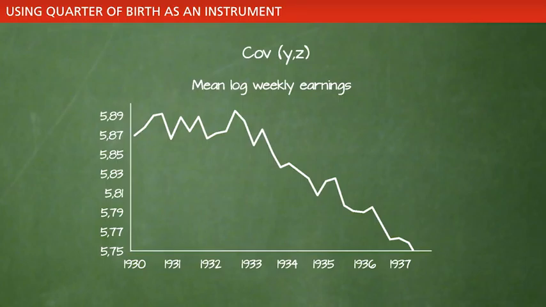If the instrumental variable assumption is correct, that the instrumental variable only affects the dependent variable through the independent variable, the reason for quarterly changes in earnings is an indirect effect through education. Note that there is no empirical way of verifying the instrumental variable assumption. It remains an assumption. But if it's true, the ratio between the data in the two figures yields the causal effect of education on earnings.